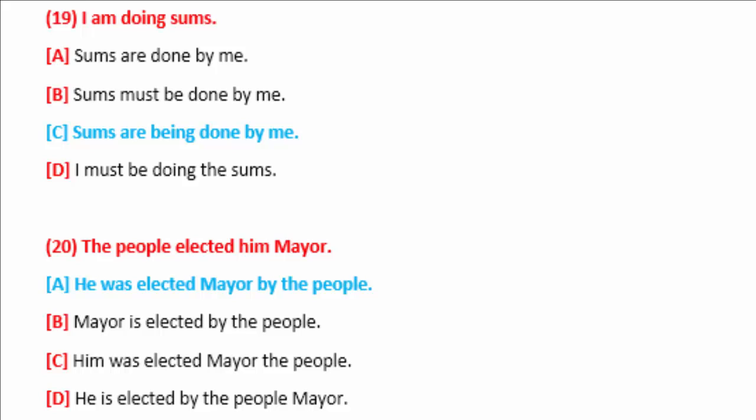Sentence number 20. The people elected him mayor. The main elements of the sentence are the people, subject, elected, verb, and him, object.